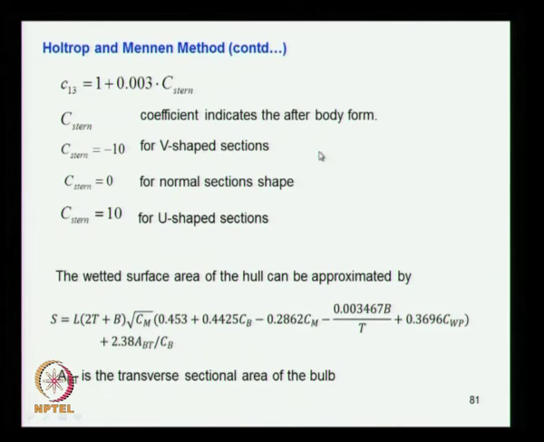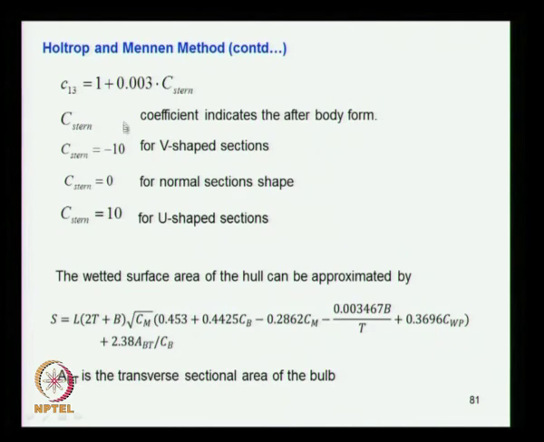Then there is a V form and there is a U form. So these are the three forms generally classified. Depending on what type of section form you use for the ship in the aft region, you choose a value from this. If it is a V section, you choose -10; for normal, no correction is required.